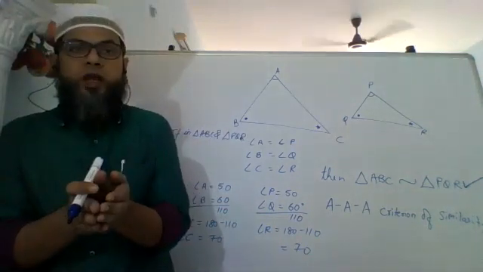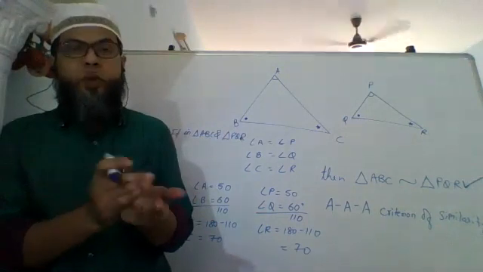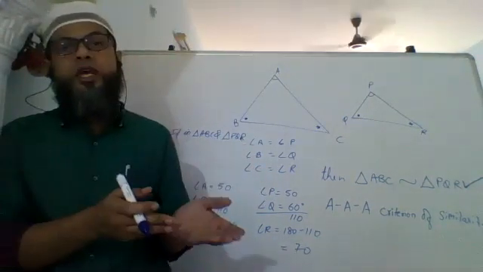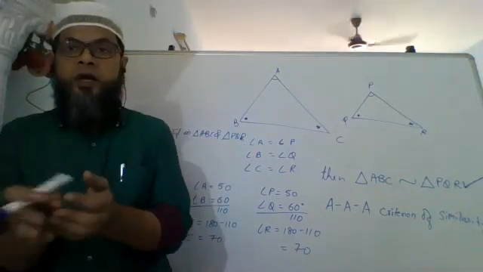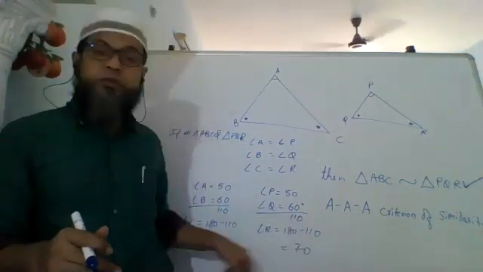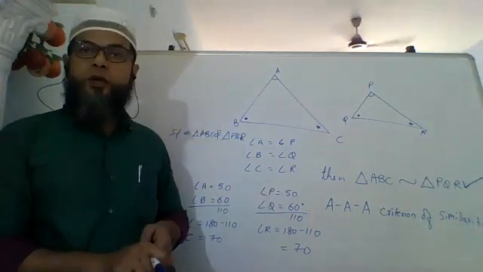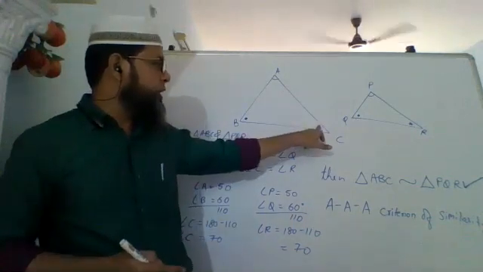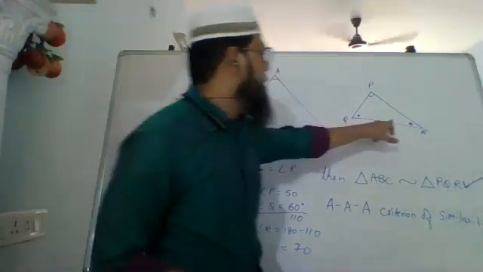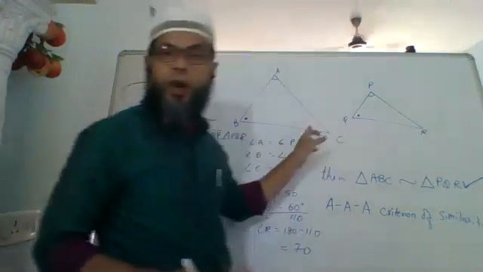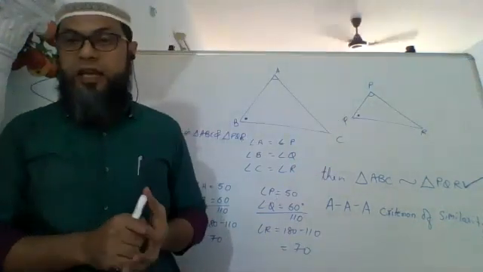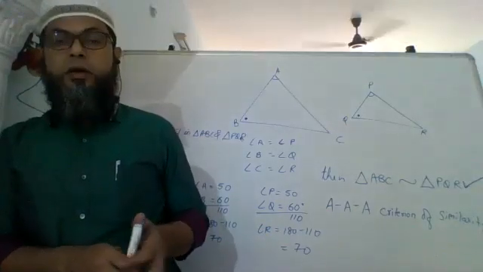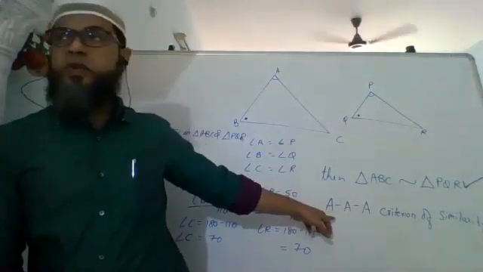There is no choice because the total has to be 180, and if first two angles of one triangle are equal to first two angles of another triangle, the third angle has to be equal, only then the total will be equal. Okay, so even if two angles are equal, you don't need to find out whether the third angle is equal or not. आपको ये देखने की जरूरत भी नहीं है ये equal है या नहीं. Even if we know that two angles are equal, we can safely say that the triangles are similar. Okay, this is just a follow up of AAA.